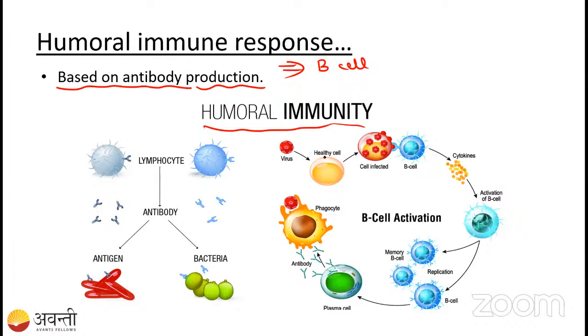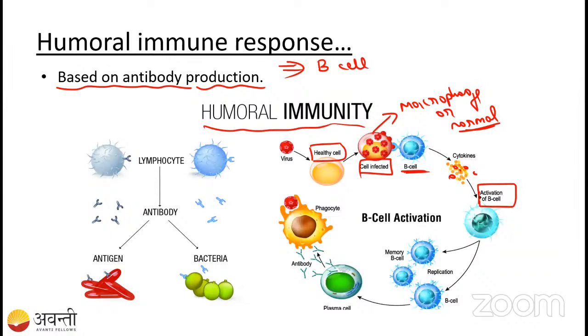In the humoral immune system, what happens? Any bacteria or virus enters into our body. Okay. So now the cell is infected. You can take the macrophage or any cells or the normal cells. A normal cell will also show the antigen, presenting antigen fragments to the B cell. Okay. See here now. It was showing to the B cell. Then the cytokine was released by the B cell. Now, activation of the B cell happened.